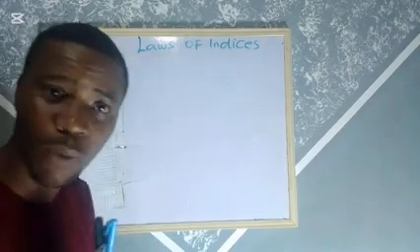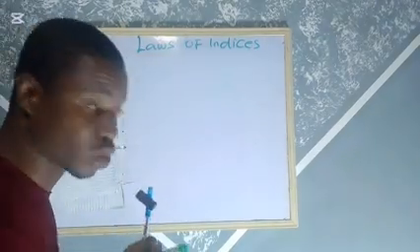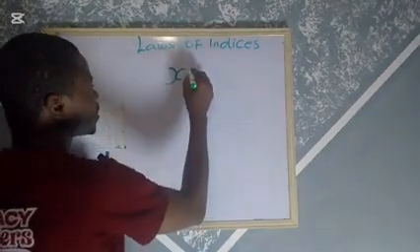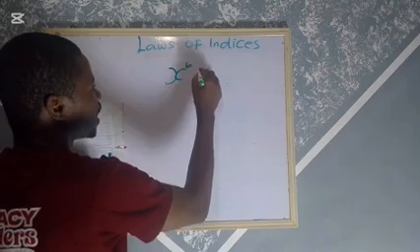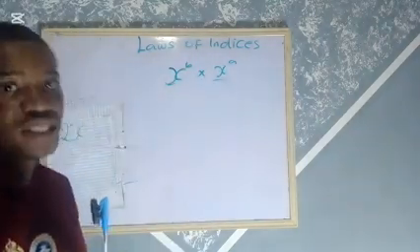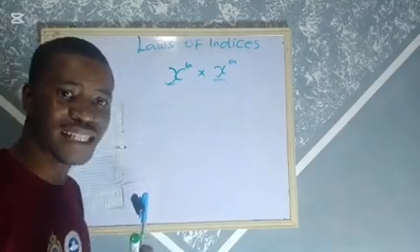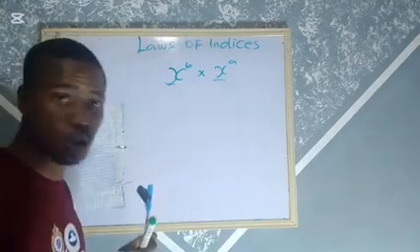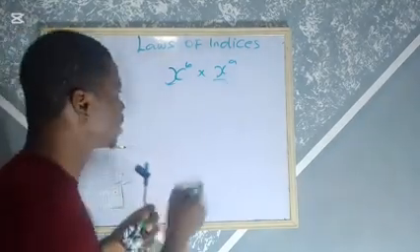Number one law of indices I want you to take note of is the multiplication law of indices. It's very simple. It says if you have x raised to power b times x raised to power a, if you have two bases like this, the same, please, they must be the same. If they are not the same, you cannot apply this law; it will not be applicable.